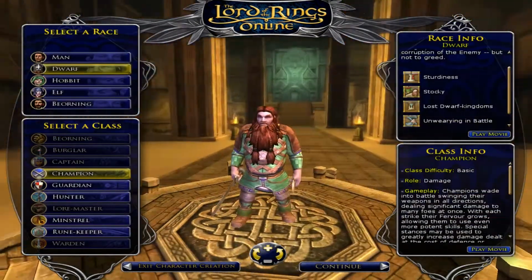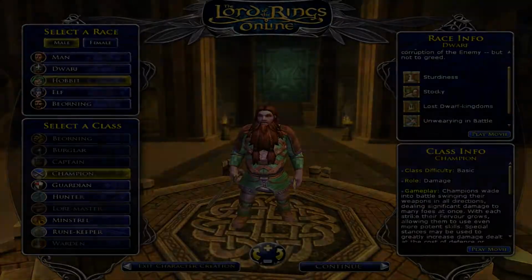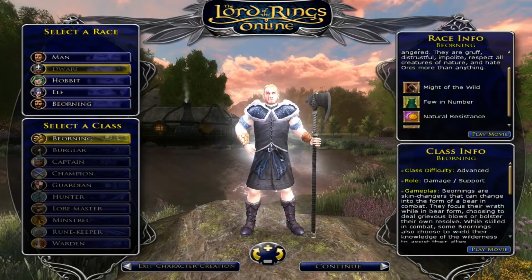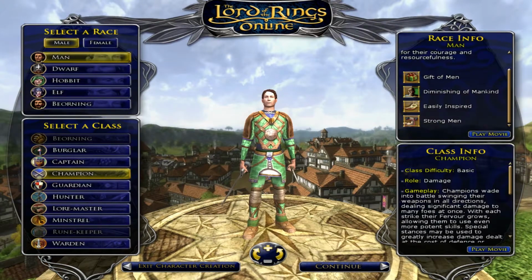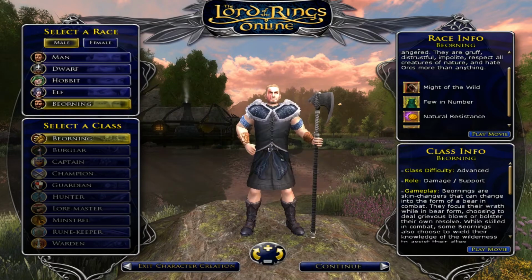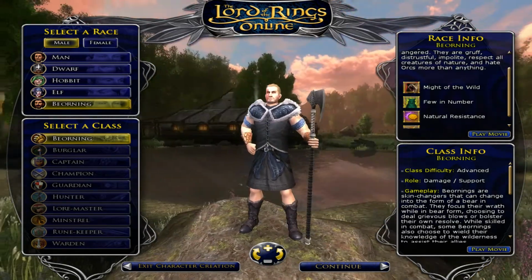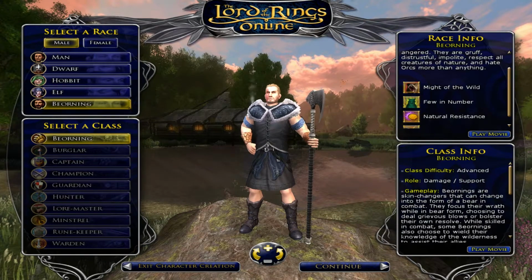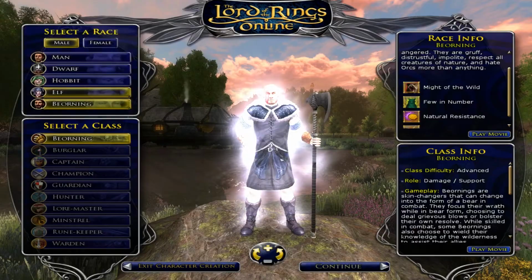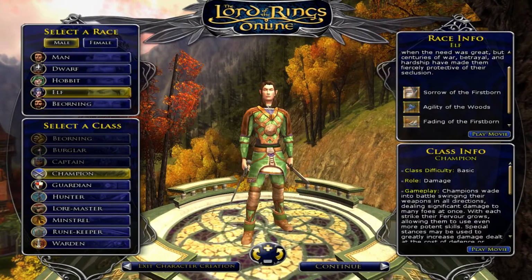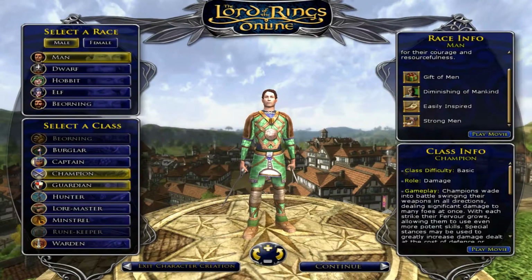Dwarf is actually the only race that cannot be female. And man can be the most classes, with only not being able to be Beorning and Rune-keeper. And Beorning is actually the newest race that is a skin-changer, and it is actually a man when you're in your human form. But the only class a Beorning can be is a Beorning. So that's sort of a special race for Beornings. Anyway, here's the list of classes that each race can be.